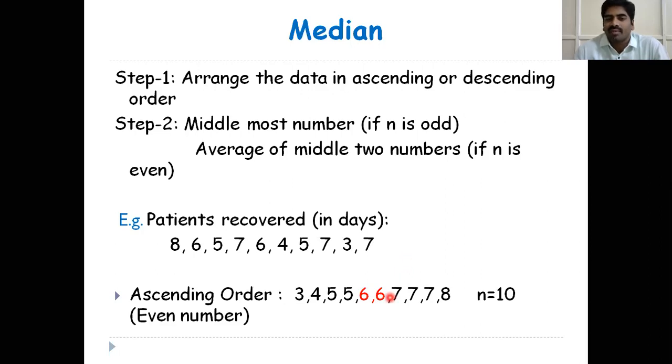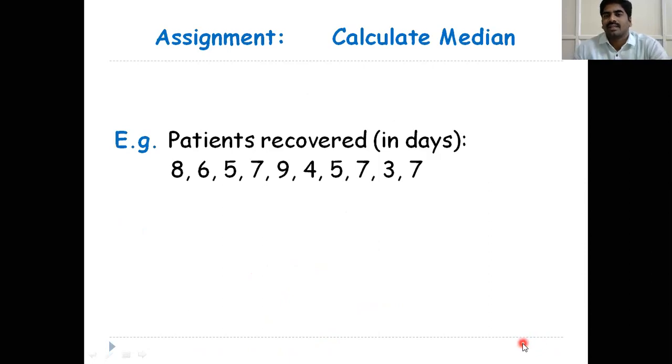Okay. So here, this is the calculation: 6 plus 6 by 2, that equals the average of the middle two numbers. The median is equal to 6 days. Next, this is the assignment.